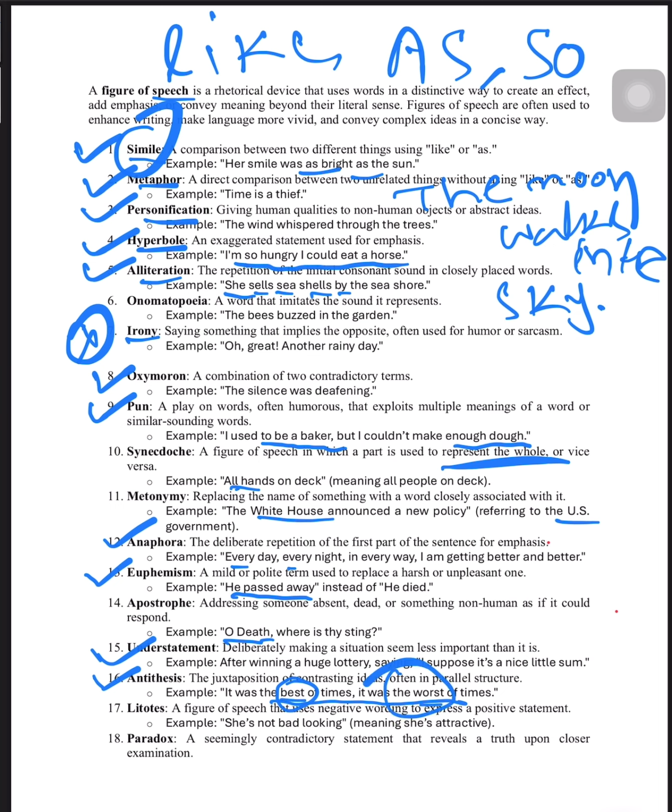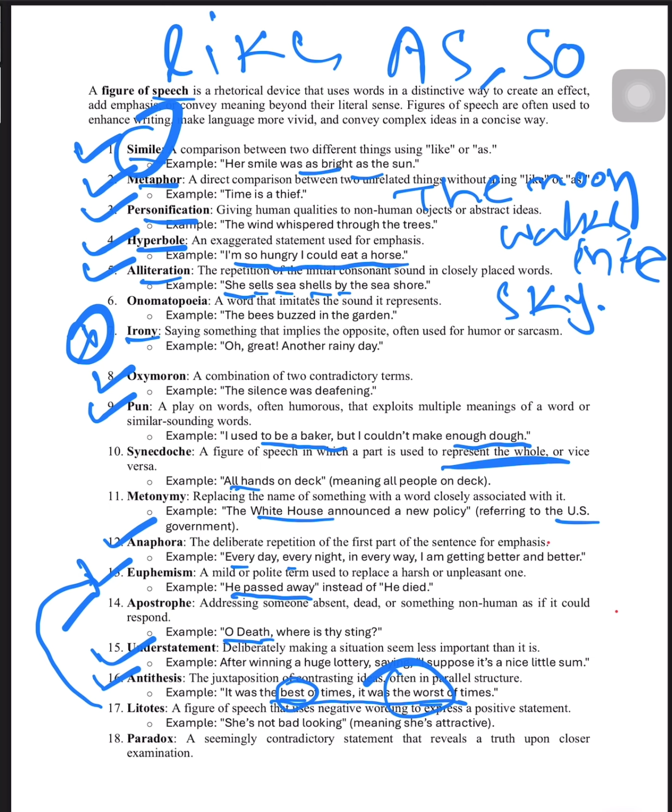Next, what is litotes? A figure of speech that uses a negative word to express a positive statement. This is completely opposite of euphemism. Okay, completely opposite of euphemism. She is not bad looking, that means she is attractive. Okay, I'm giving another example, she is not a bad person, that means she is a good person. So this is showing that it is litotes.